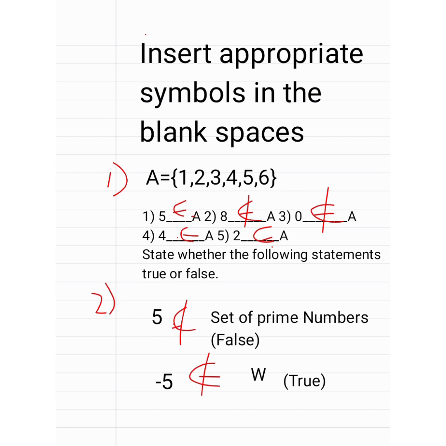Following statements are true or false. 5 does not belong to set of prime numbers, false. Minus 5 does not belong to W, true. 5 is a prime number, therefore it is false. Minus 5 is not a whole number, therefore it is true.